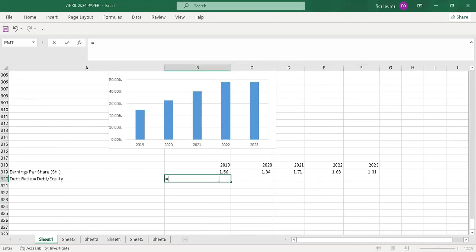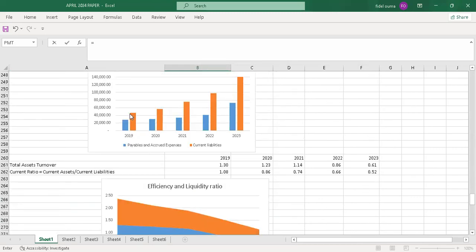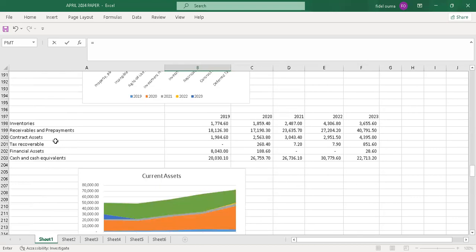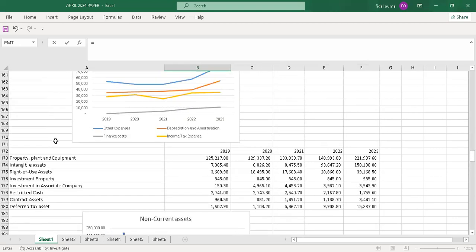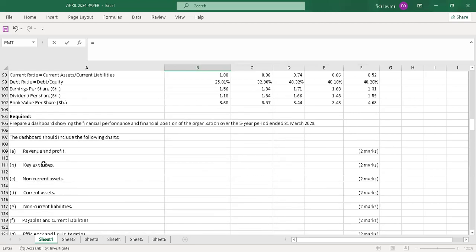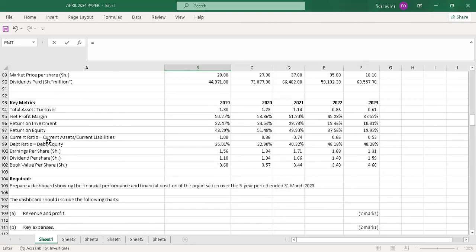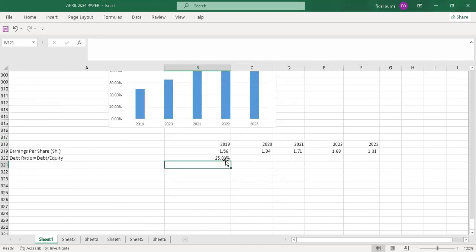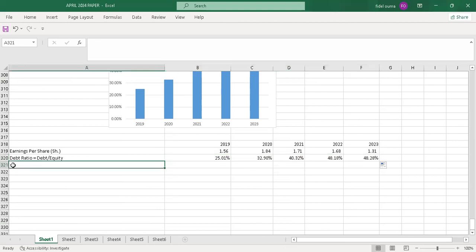And that's also an investor's ratio. So I'll pick it. And just drag, just to copy.